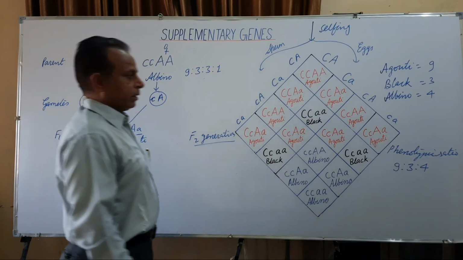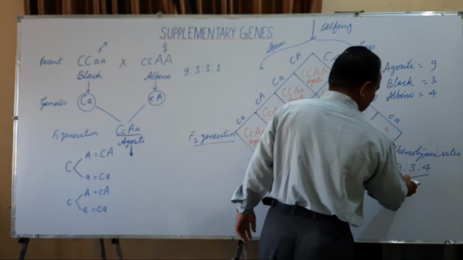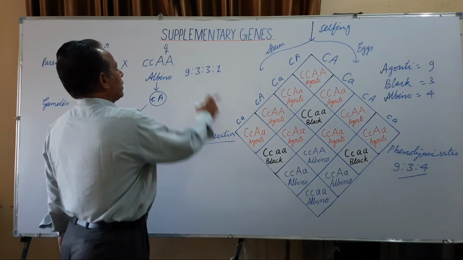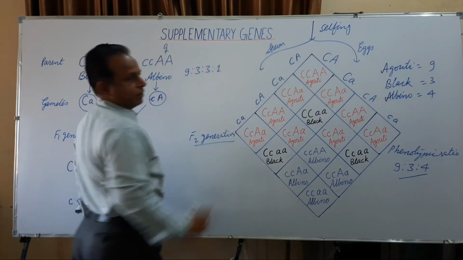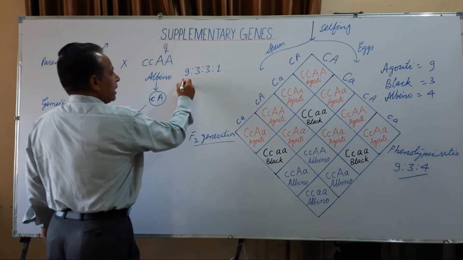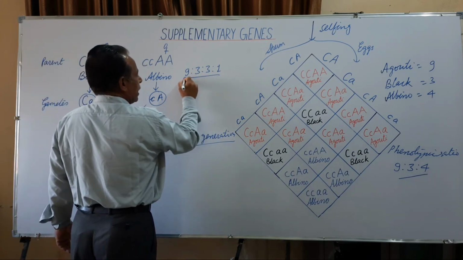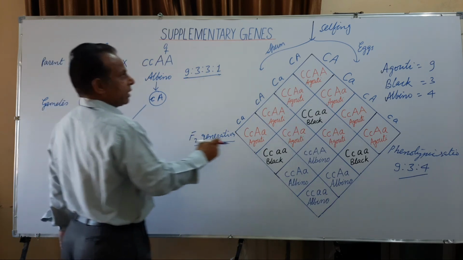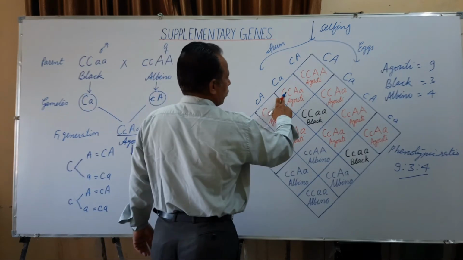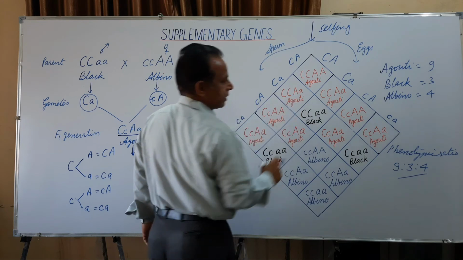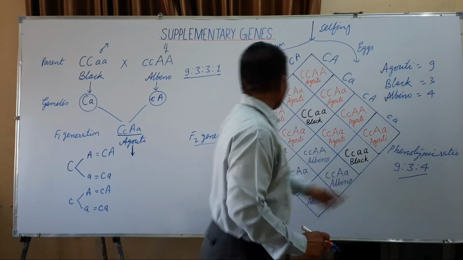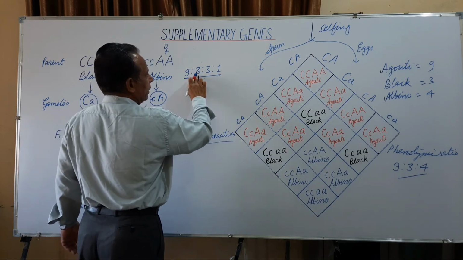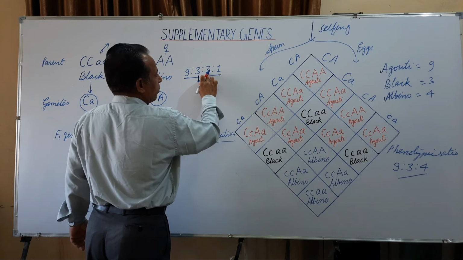This 9:3:4 ratio can be estimated or calculated by the simple definition of the supplementary gene. We know in Mendelian dihybrid cross, 9 out of the 16 possess both the dominant genes. Here in the case of the supplementary gene, the dominant genes C and A are present in the 9. The single dominant gene is present in 3 and in the remaining 3 another dominant gene.